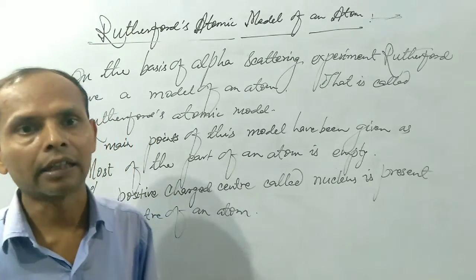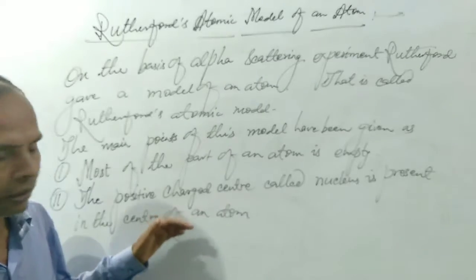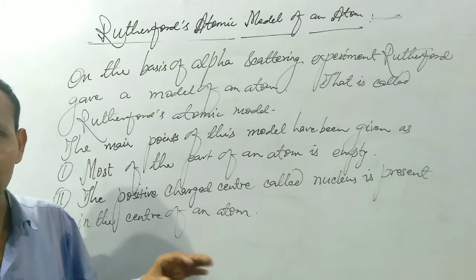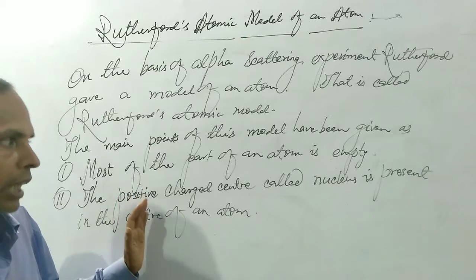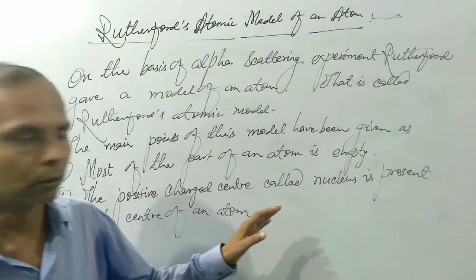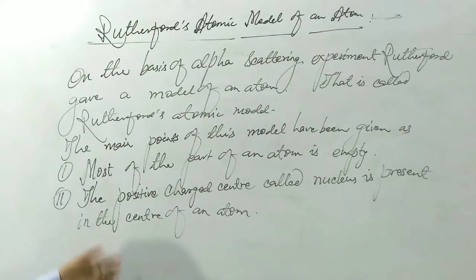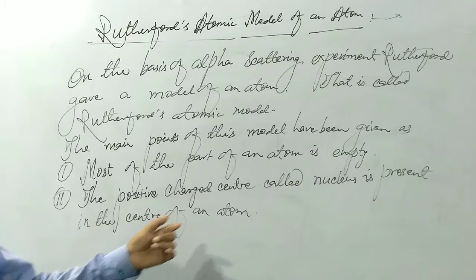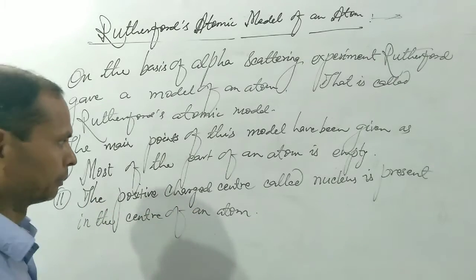This indicates that the positive charge center called nucleus is present in the center of an atom. So, this is the second point given by Rutherford in his atomic model.